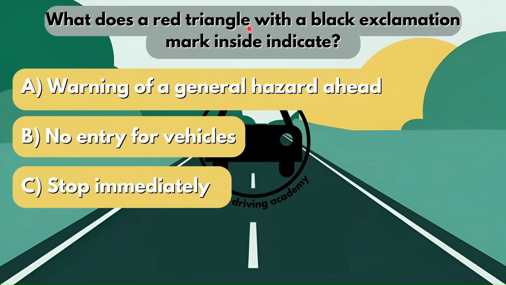What does a red triangle with a black exclamation mark inside indicate? Now imagine this, right? It's a red triangle and there's a black exclamation mark inside the sign. Will that warn you of a general hazard ahead? Will it warn you of no entry for vehicles, or will it instruct you to stop immediately? The correct answer here will be option A. That sign will warn you of a general hazard ahead.